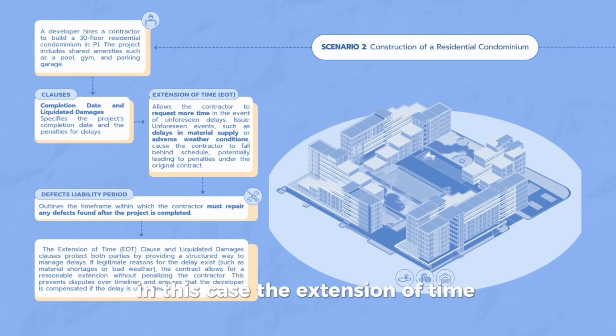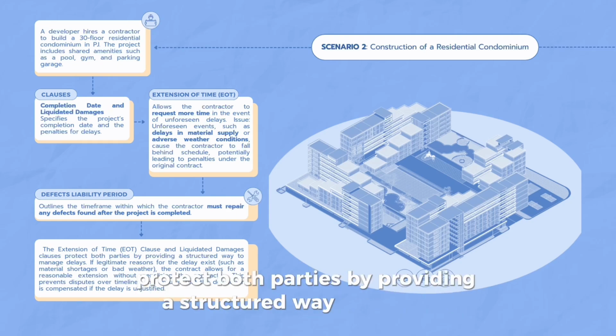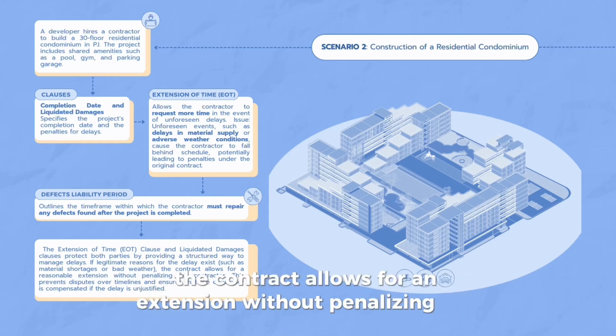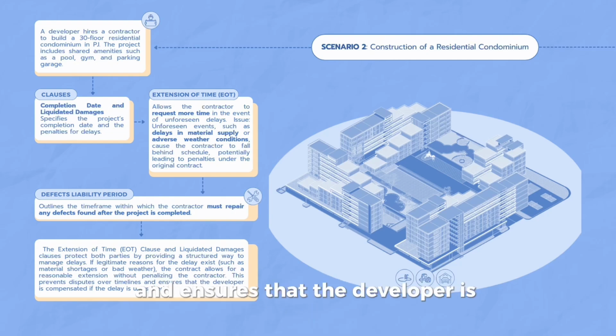In this case, the extension of time and liquidated damages clauses protect both parties by providing a structured way to manage delays. The contract allows for an extension without penalizing the contractor. This prevents disputes over deadlines and ensures that the developer is compensated if the delay is unjustified.